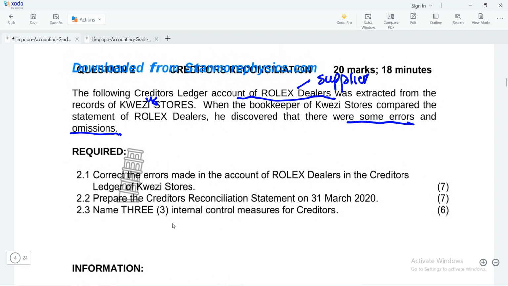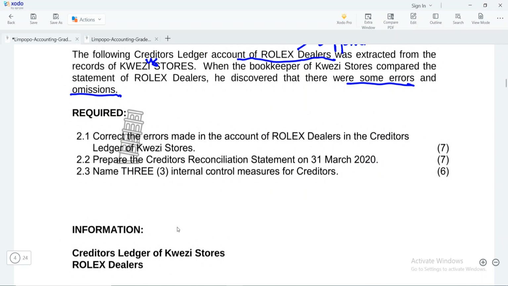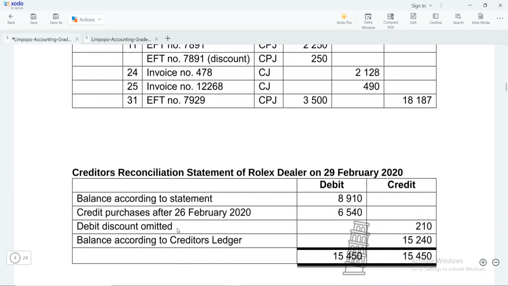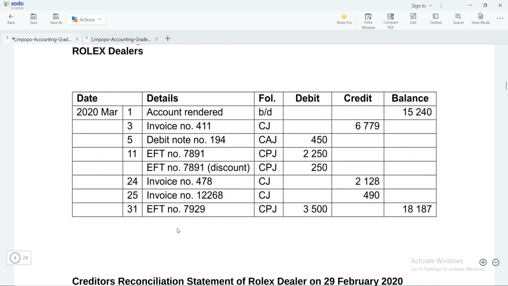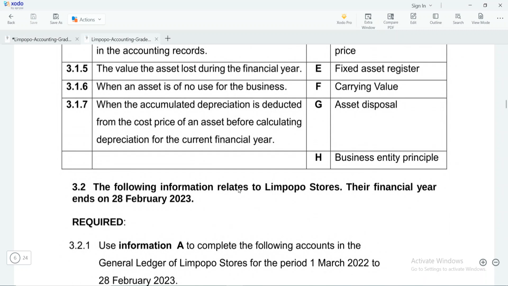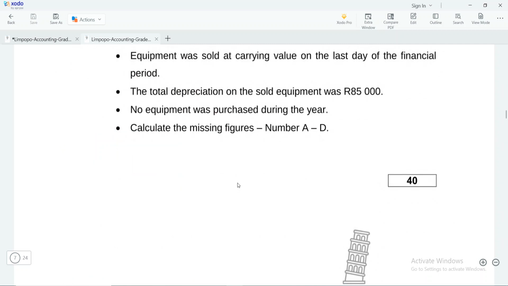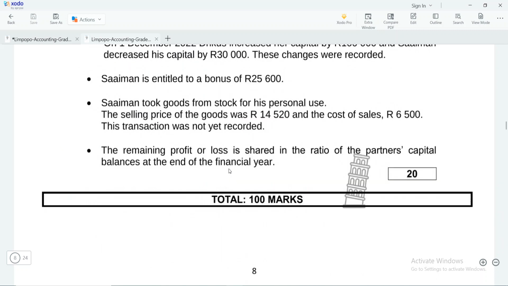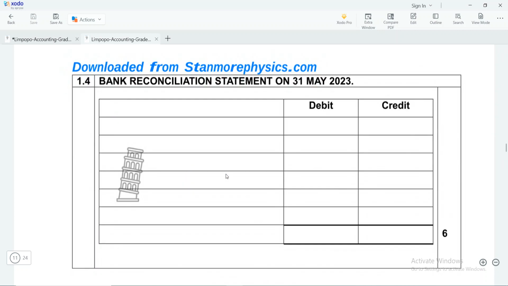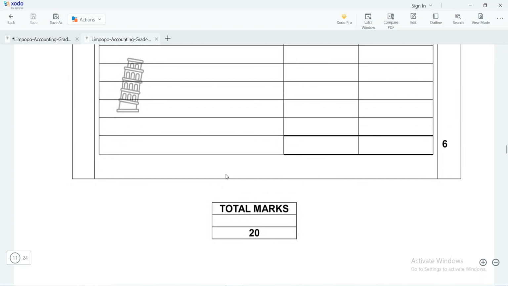Okay, so now what do you need to do? Firstly, you need to check the information about the balances that they have. If you look at this, you will see that they have given you the information that you need, but you also need to check if they have already entered some information for you in the answer book. Okay, and this should not really be a problem. So we're going to check if that information was already entered for us.